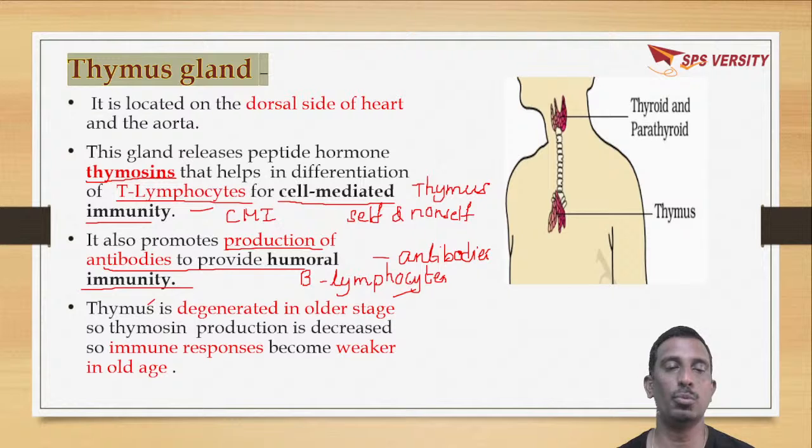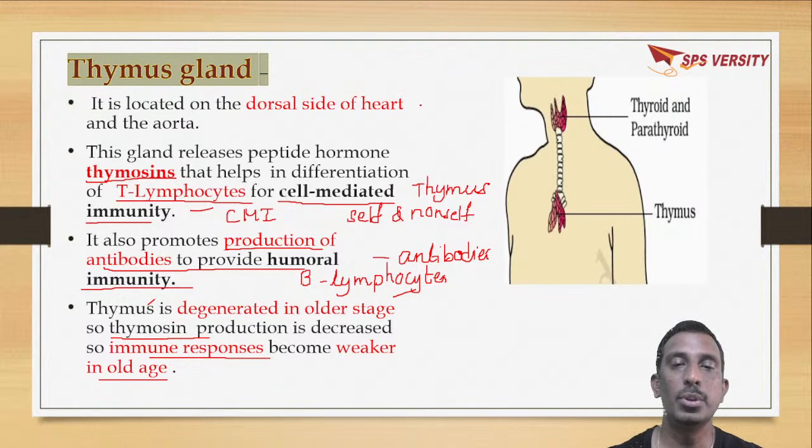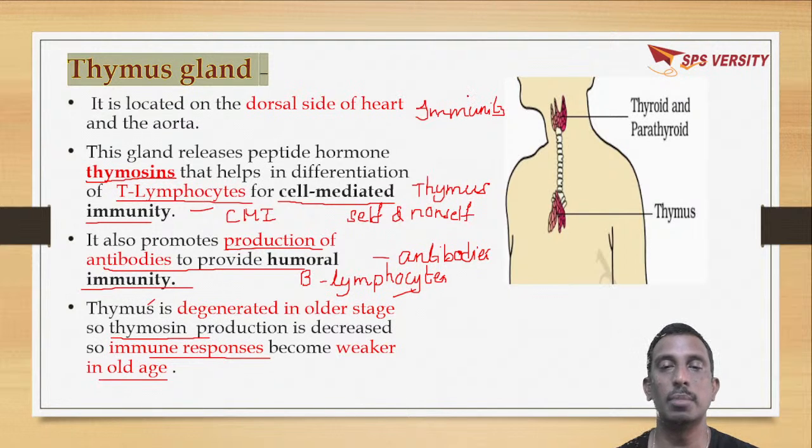As age moves on, the thymus gradually decreases in size. As the thymus decreases in size, the secretion of thymosin also decreases. That's the reason why immune responses become very weak in old age. So this is the thymus gland, which is present very near to the heart and the aorta, and which plays an important role in immunity.